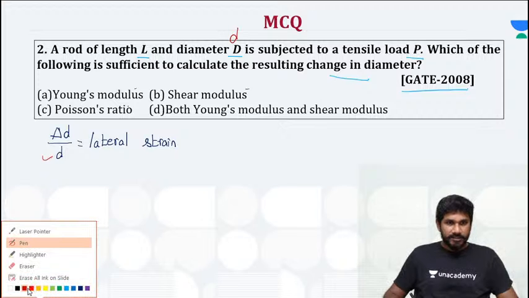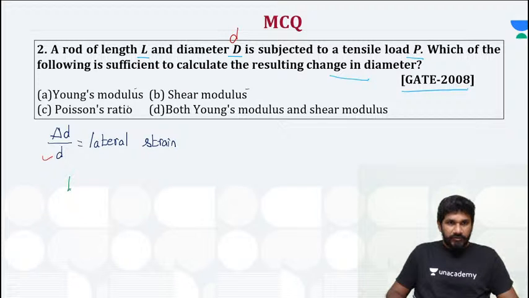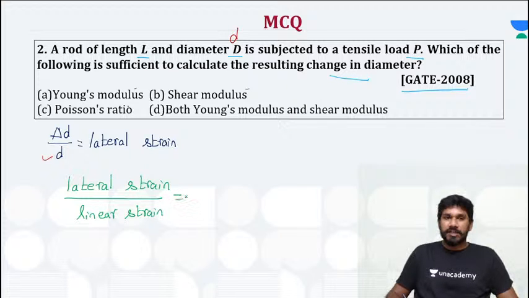For that, we know the relation: lateral strain by linear strain is equal to Poisson's ratio.